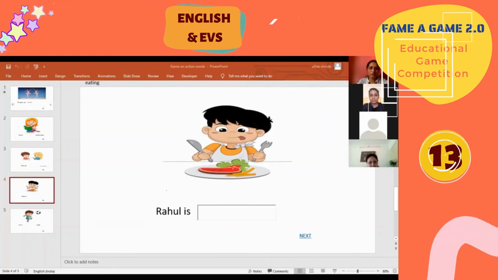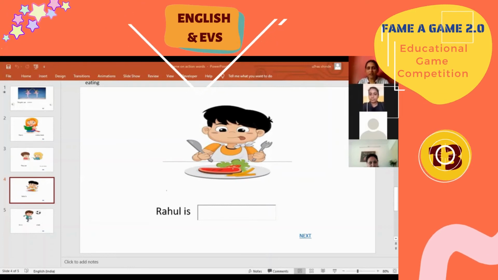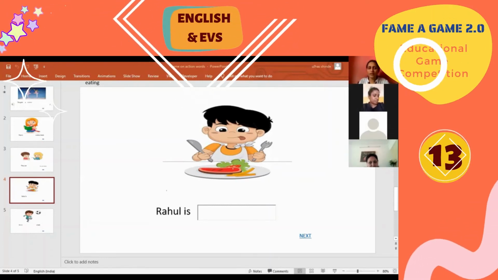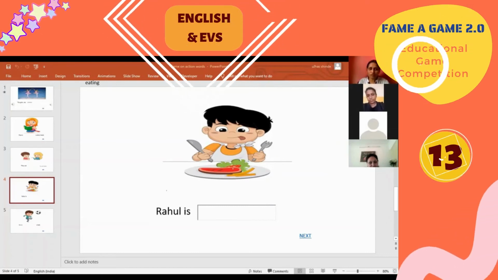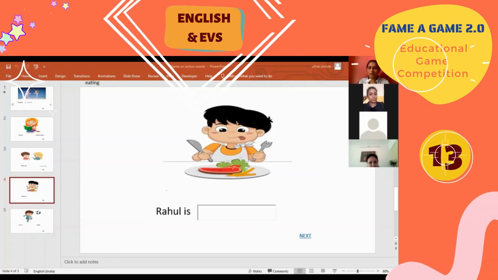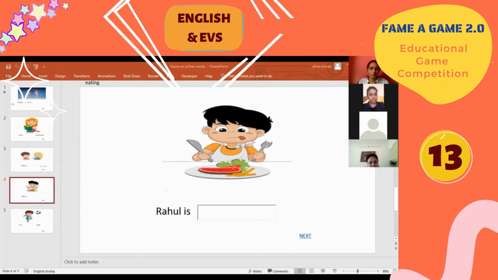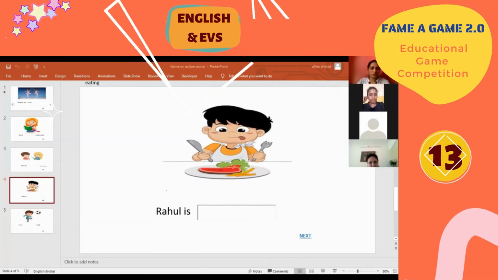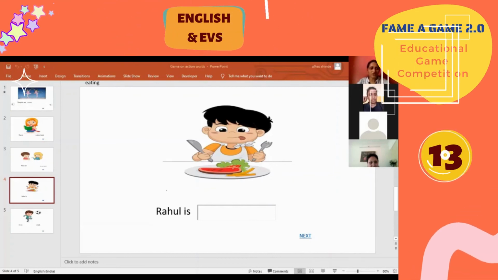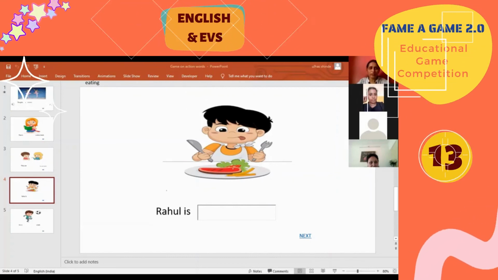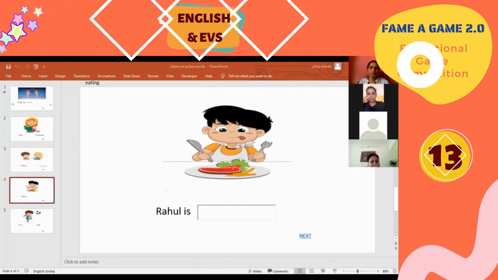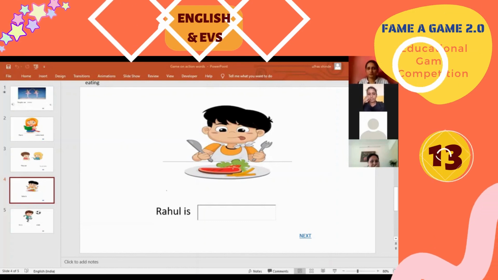We will make 5 or 6 groups, and every group will get 30 seconds. If they don't finish in 30 seconds, the question will go to the next group, and their marks will be minus. This is the set of flashcards which we will provide them in the class. So yeah, this is the game.